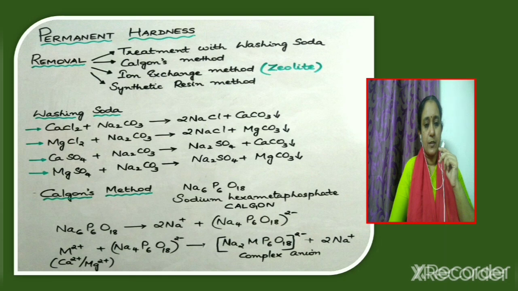This anion formed then reacts with the calcium or the magnesium ions present in hard water and changes into Na2MP6O18 2- plus 2Na+. So this is how magnesium or the calcium ions present in hard water are converted into a complex anion so that these ions will no longer be present.